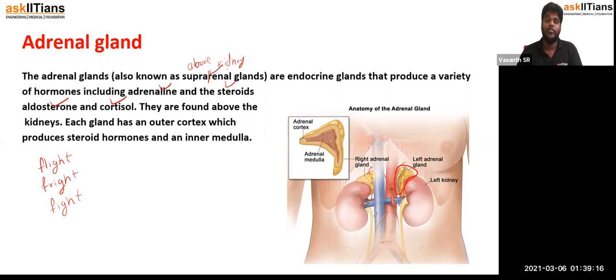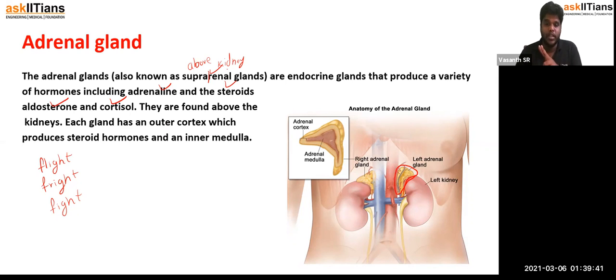When we are in fright, flight, and fight, our heartbeat increases so much, because that is a condition of total awareness. The body requires more blood supply and more energy, so adrenaline is required.